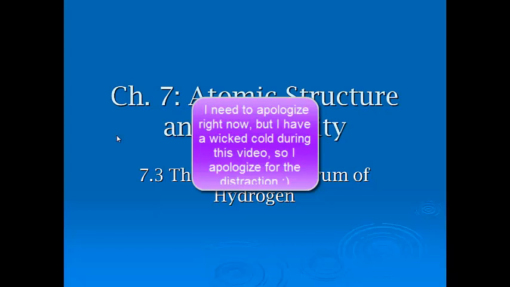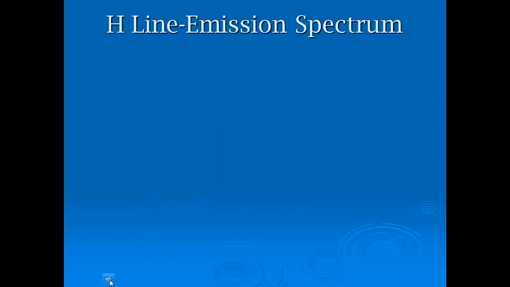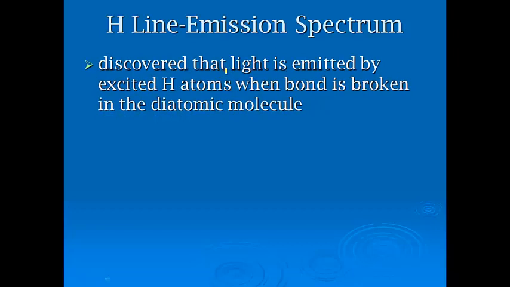Okay, today we need to talk about the atomic spectrum of hydrogen as well as the Bohr atomic model. Two things that should be reviewed from Chem 1, but that we still want to make sure that we can cover. Okay, so if we think about the hydrogen line emission spectrum, remember that when it was being studied, most people thought that light behaved like a wave.